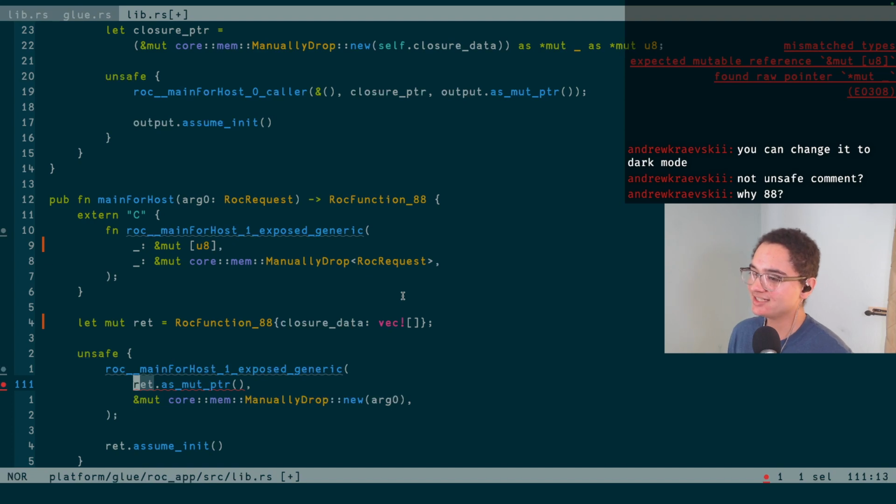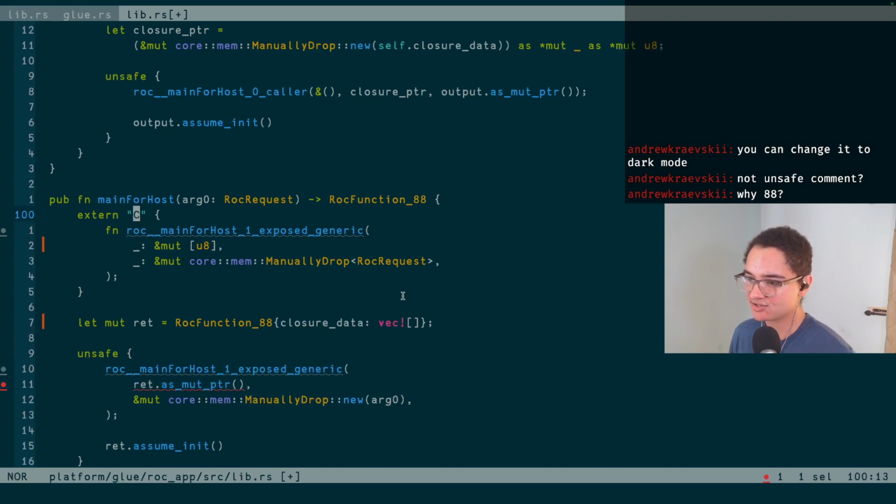I think really, as long as Rust or our glue functions wrap everything in nice names, right? Fundamentally an end user is going to see main for host. They don't care that under the hood it's this Roc function 88. So as long as we wrap it, I don't think the names really matter because it's all auto-generated. But they still could be nicer for debuggability purposes.